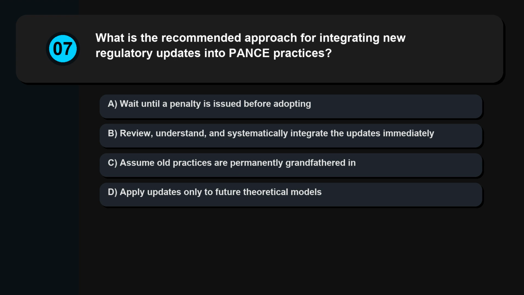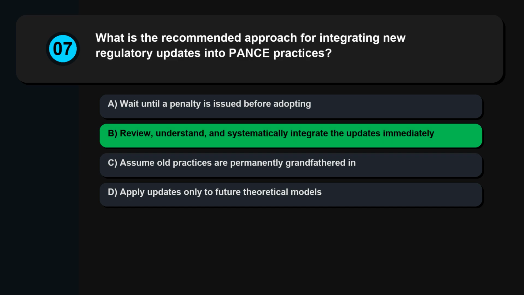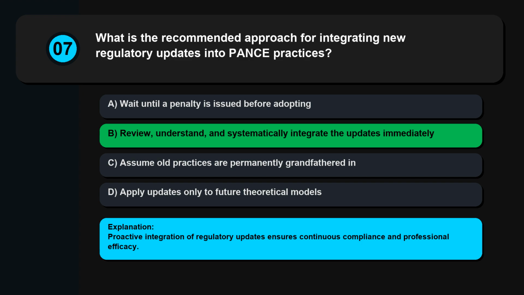Question 7. What is the recommended approach for integrating new regulatory updates into PANCE practices? Wait until a penalty is issued before adopting, review, understand, and systematically integrate the updates immediately. Assume old practices are permanently grandfathered in. Apply updates only to future theoretical models. Proactive integration of regulatory updates ensures continuous compliance and professional efficacy.